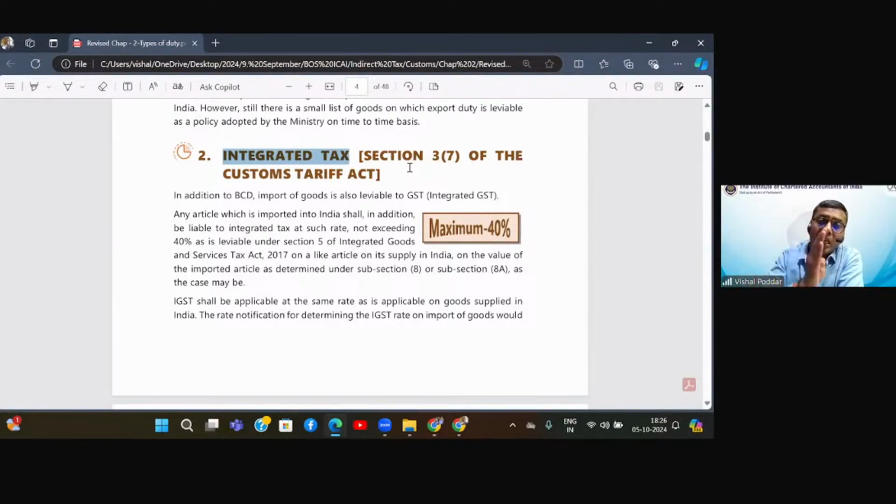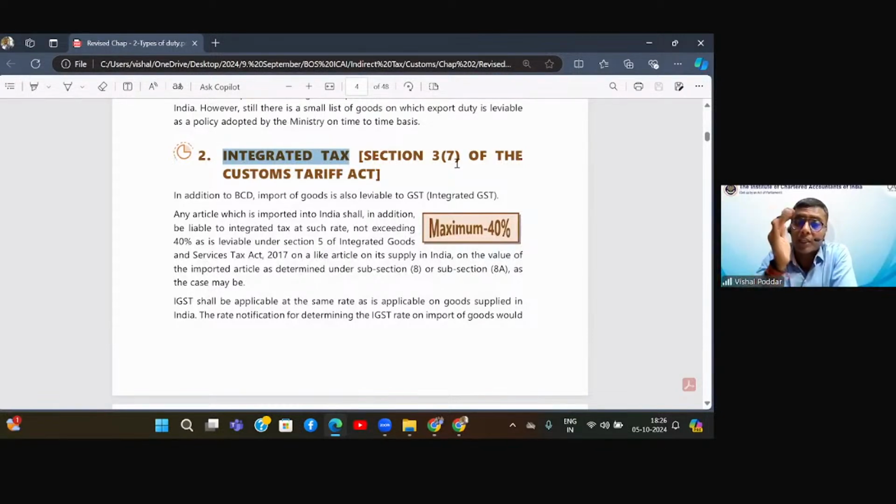So the levy, time of supply, valuation, collection, everything will be decided by the customs. Because of which you fall in section 12, even for the IGST. Through section 12 of the Customs Act, you come to section 3(7) of the Customs Tariff Act. So see how things are linked.